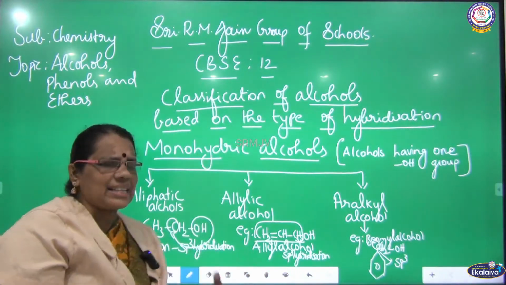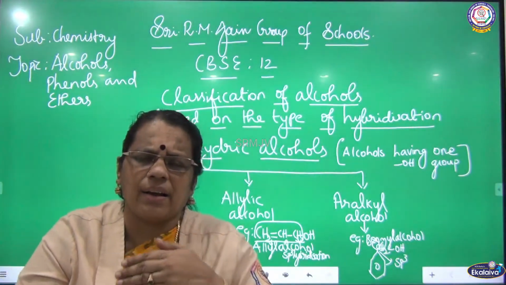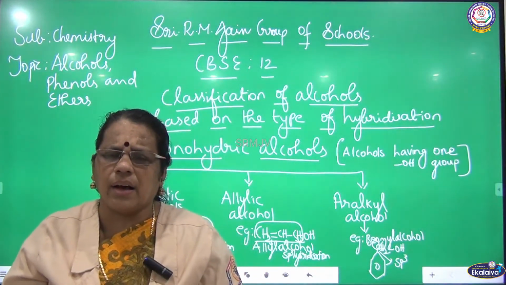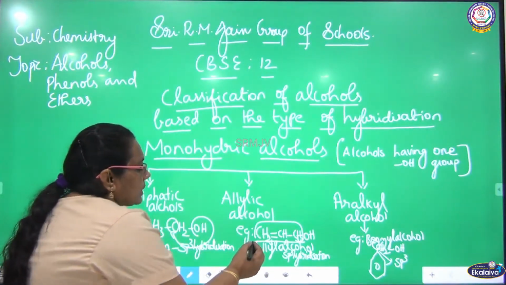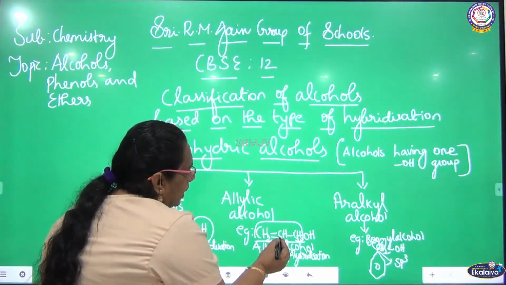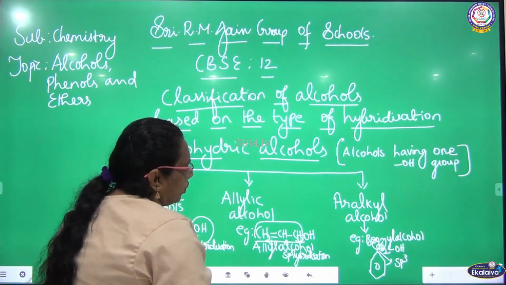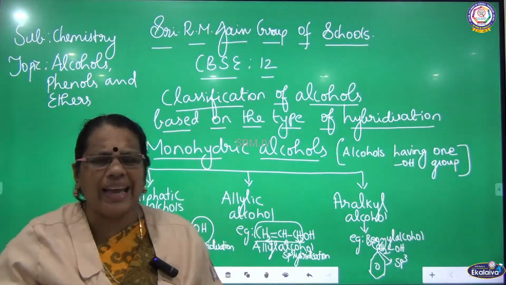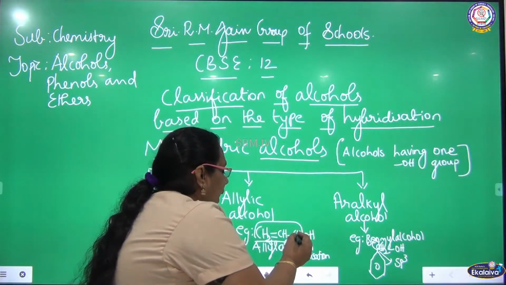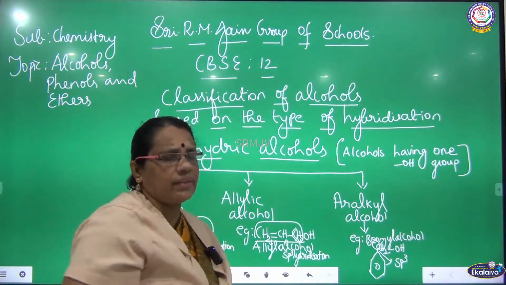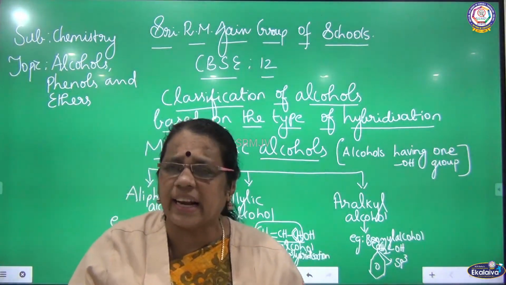Similarly, there is another classification, allylic alcohol. What is allylic alcohol? The OH group is attached to the allylic group, CH2=CH-CH2. This group is called the allylic group. Here also OH is attached to the carbon where the hybridization of carbon is sp3. So this is another classification.